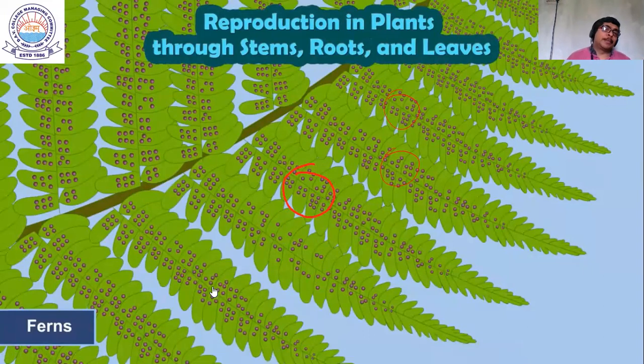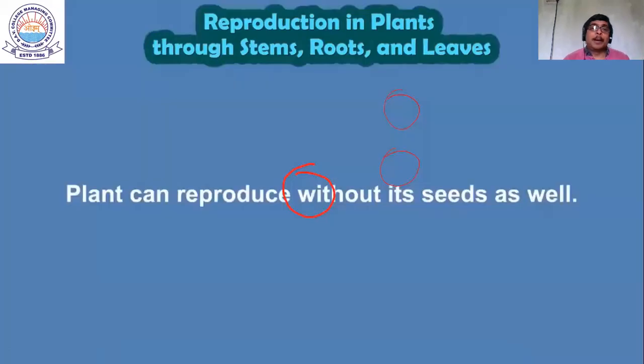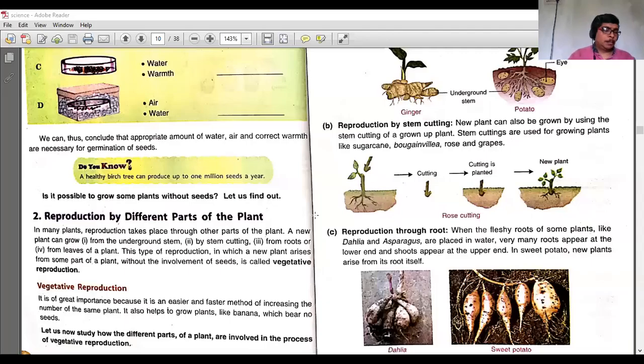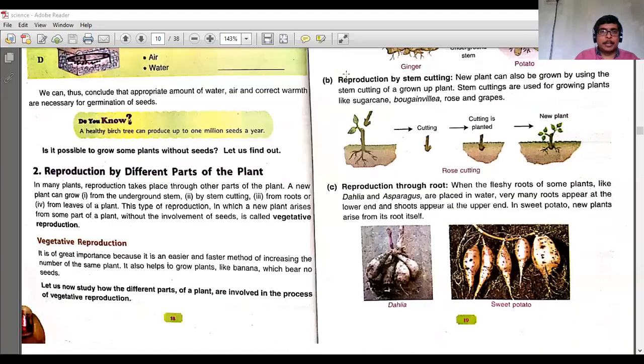Now, finally, what we have concluded? We have concluded that plants can reproduce even without seed as well. I hope you have understood it. Plants can reproduce through seed as well. Okay, I hope it is clear to you. You can refer to the page number of your book. Page number 18. You can see vegetative reproduction. What is vegetative reproduction? The reproduction which takes place through the vegetative part of the plant.